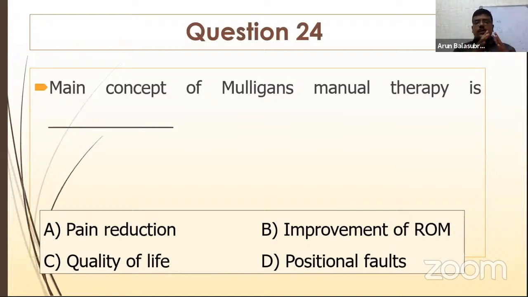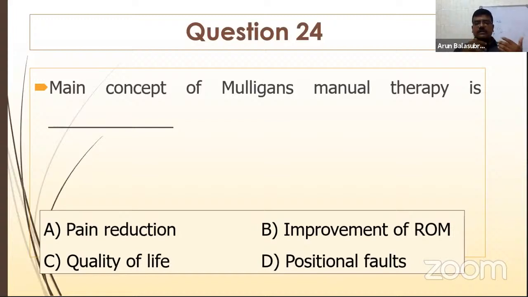Okay, so main concept of Mulligan's manual therapy. Although all these answers are correct, I want the exact answer. Pain reduction, improvement of range of motion, quality of life, or correction of positional faults? What is the main point here? Everything is a right answer. I am not saying Mulligan's will not reduce pain, will not improve quality of motion. Everything is right, but still, which is the appropriate answer for this question? It's not improve range of motion.